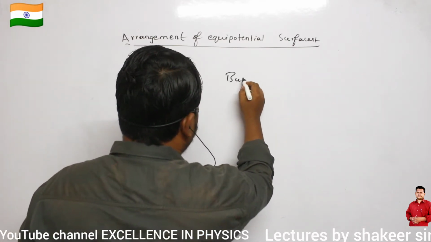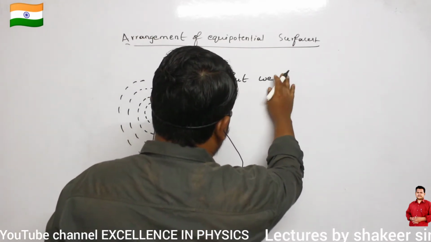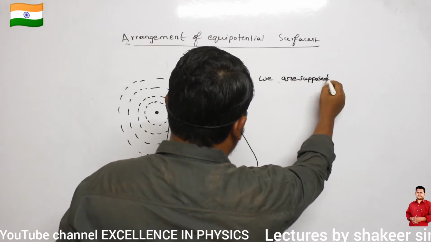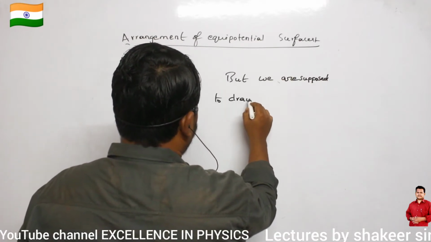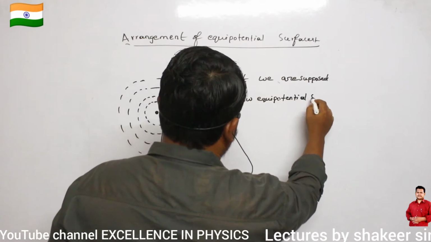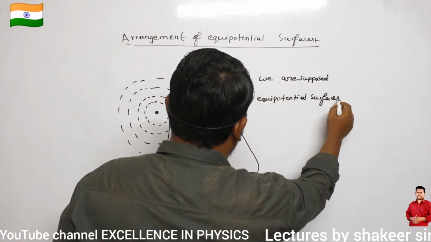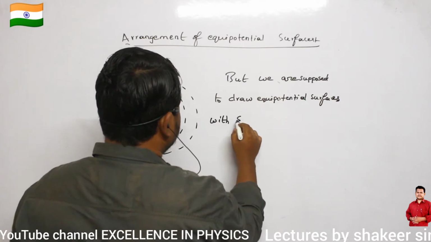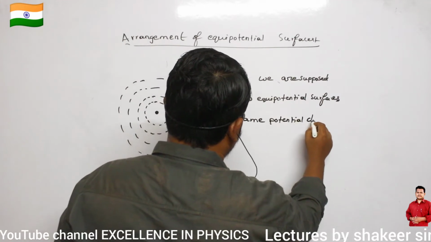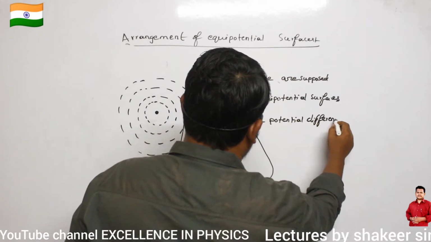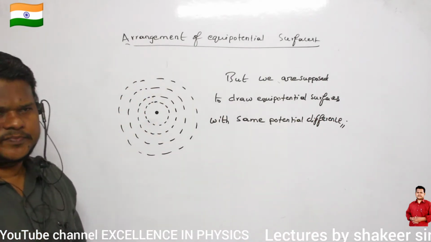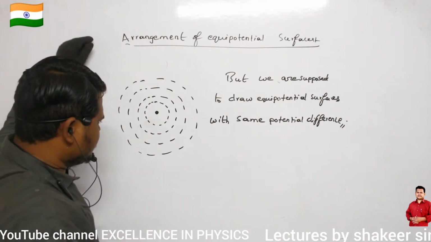But how am I to draw? We are supposed to draw equipotential surfaces with the same potential difference. So I want to draw those equipotential surfaces which have the same potential difference. Are you able to understand? Same potential difference means what?